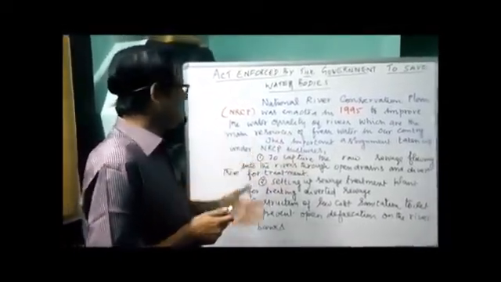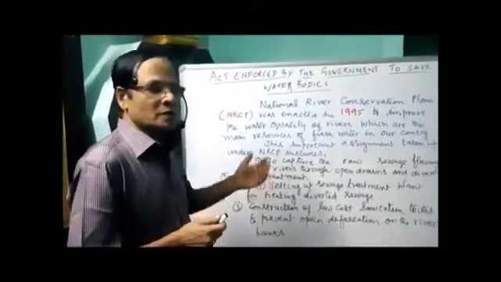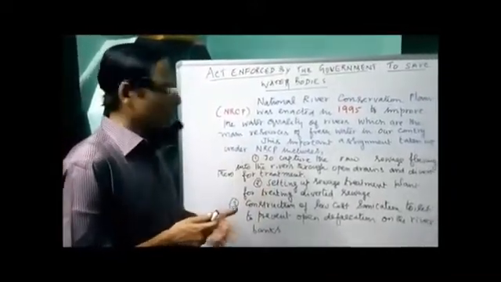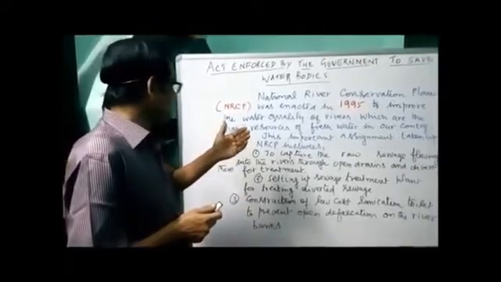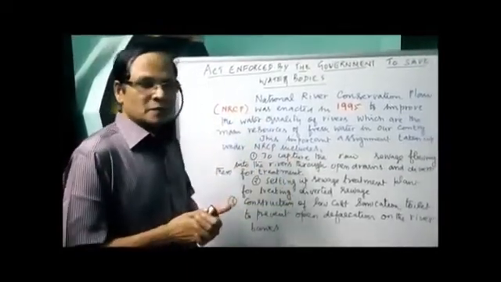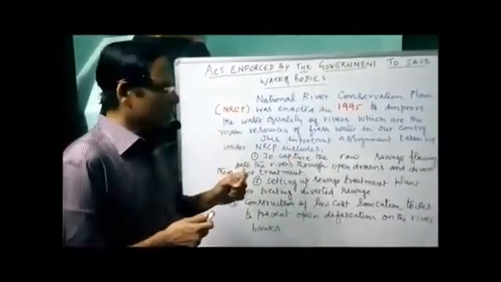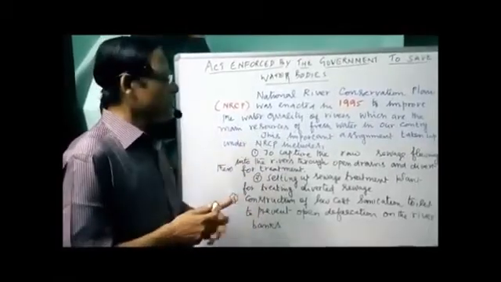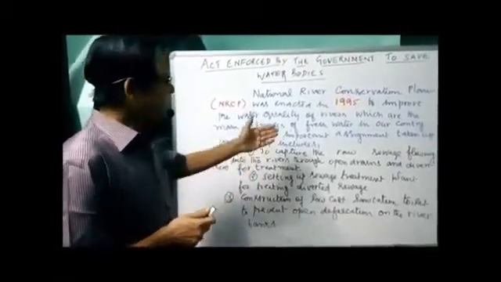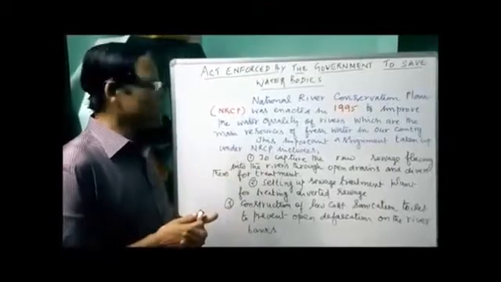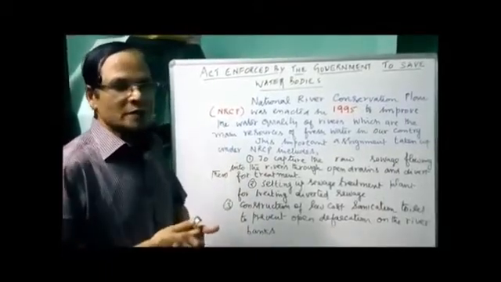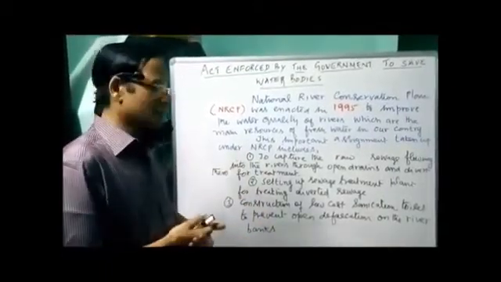Now, this is an assignment taken up by the NRCP. What are the things done, or to be done, by the NRCP? The important assignments taken up under NRCP include the following programs.